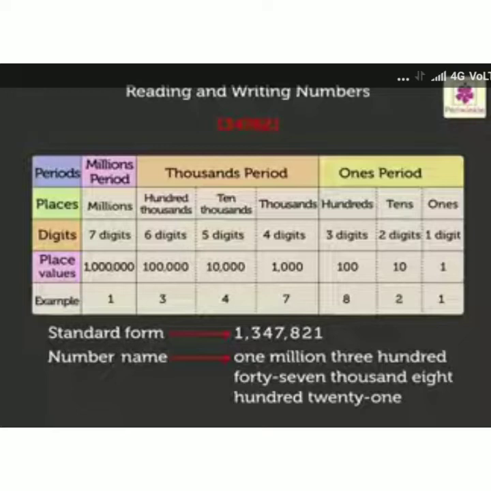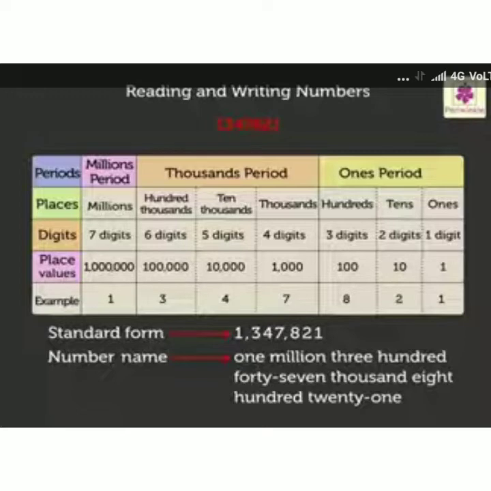Now I am going to read the number name. 1 million. How many millions are there? 1 million. How many thousands are there? 347 thousands. Thousands period, 347,000. Ones period, how many hundreds are there? 821.